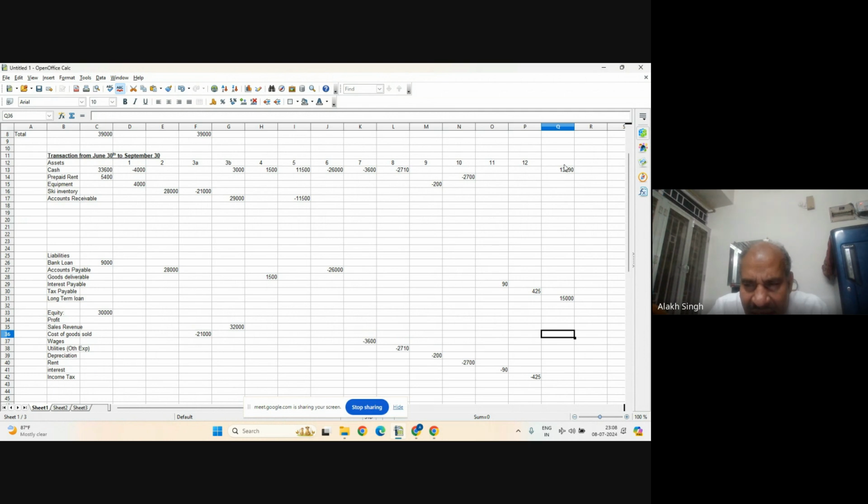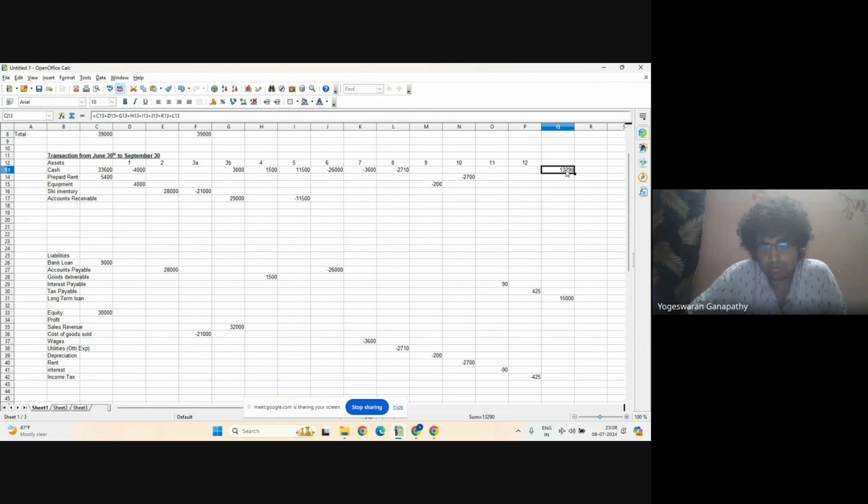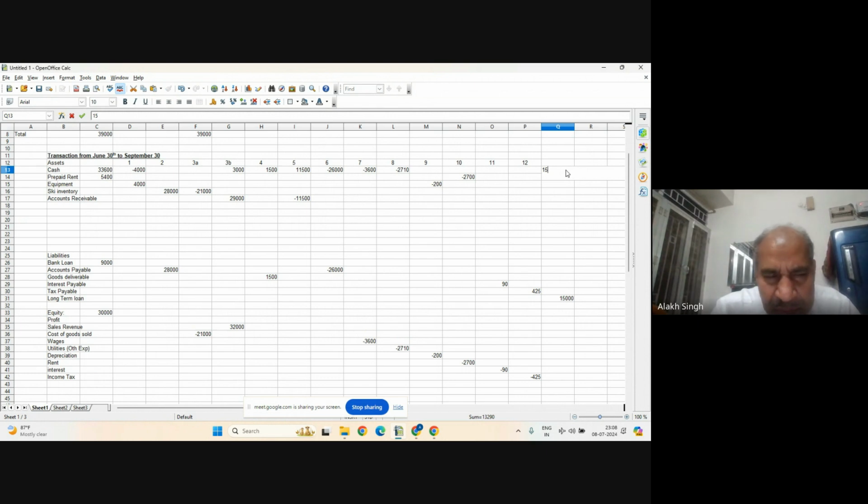So I will have to write here 15,000 positive or negative? Positive, because this side is positive, so this must be positive. And since cash is increasing, this must be positive, and we have got this. So the balance sheet on this completes our 11, 12, and 13 items.